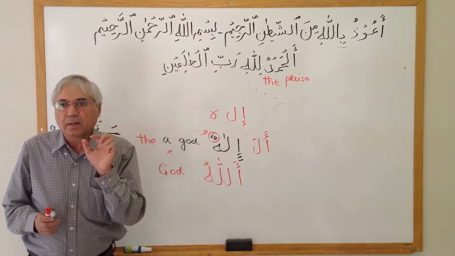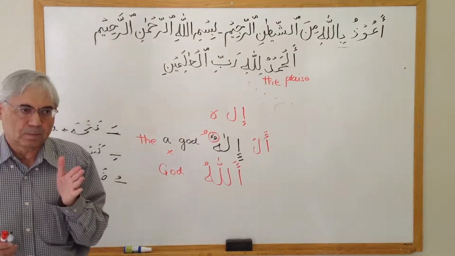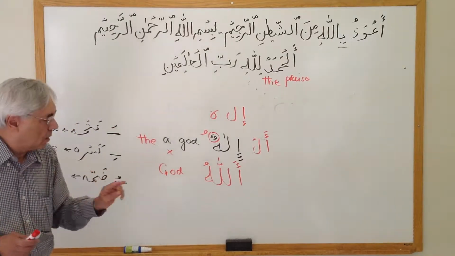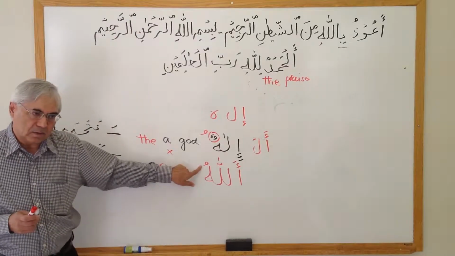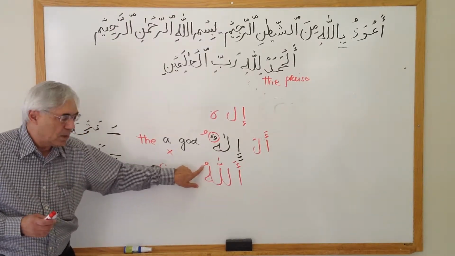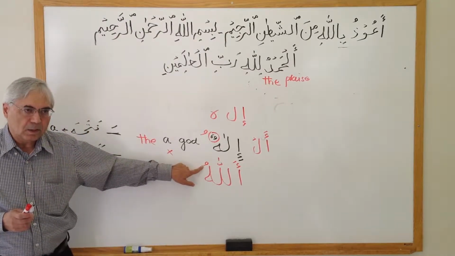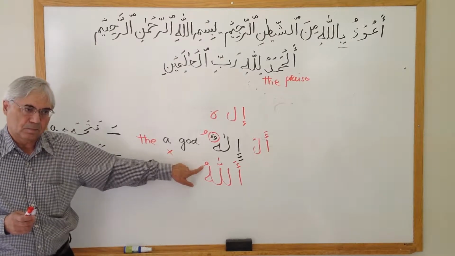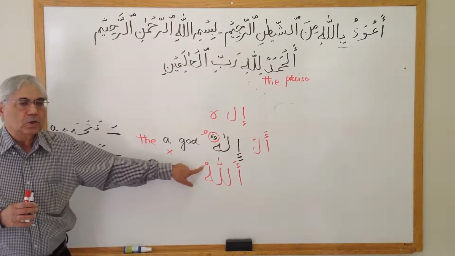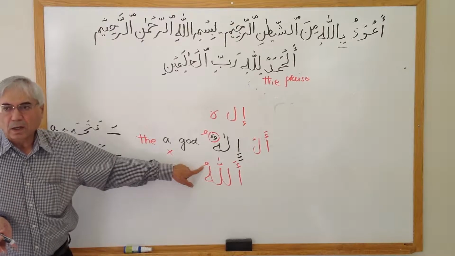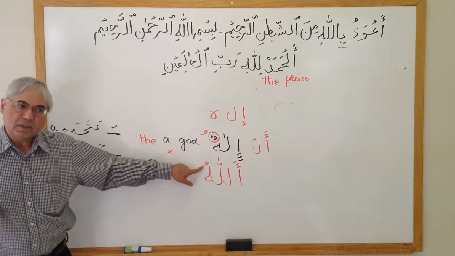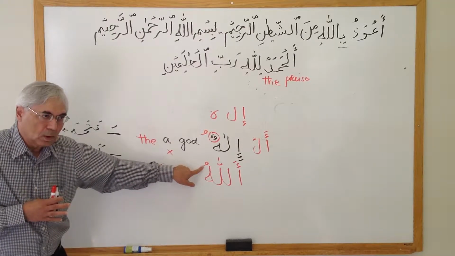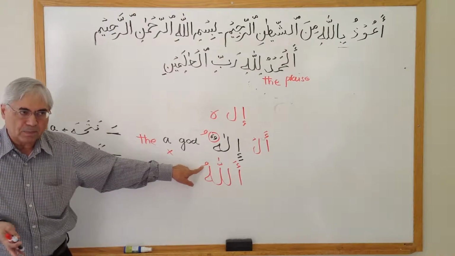The rule is that if you stop, then on the last letter, wherever there is this harakat here, you don't pronounce that harakat. If you stop. When you say Subhanallah, you're not saying Subhanallahu, because you're stopping. It's allowed to stop there.